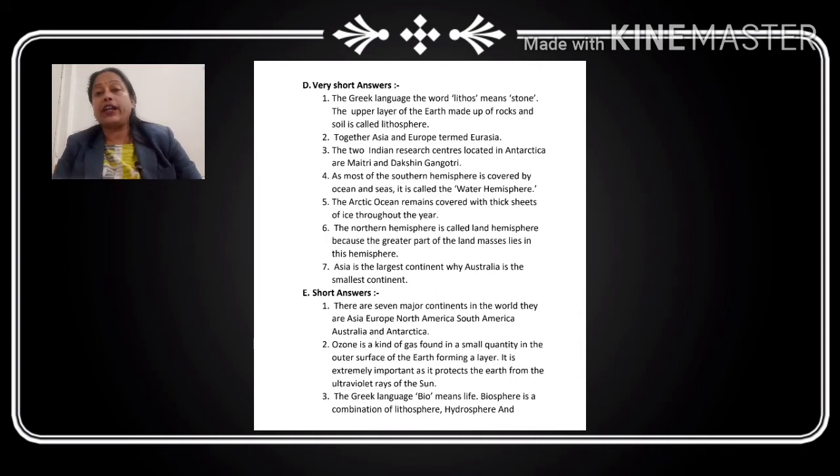Name the two Indian research centers located in Antarctica. So you have to tell the name of the research centers which are located in Antarctica. Those Indian centers are Maitri and Dakshin Gangotri, which you will find as the answer in your textbook. Take the correct option. The same question is also given.